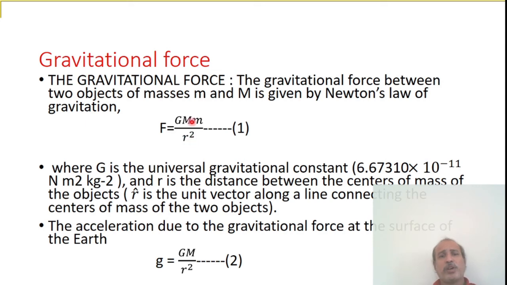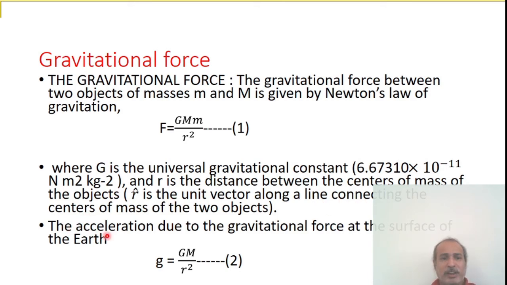Now consider two masses of bodies, one capital M and the other small m, and r is the distance between the two masses. What is G? G is the universal gravitational constant, whose value is 6.6731 times 10 to the power of minus 11 newton meter square per kg square. What is r here? r is the distance between the centers of mass of the objects. Next, what is r cap? r cap is the unit vector, which shows the direction of the gravitational force.